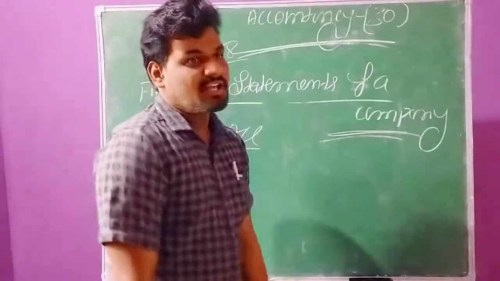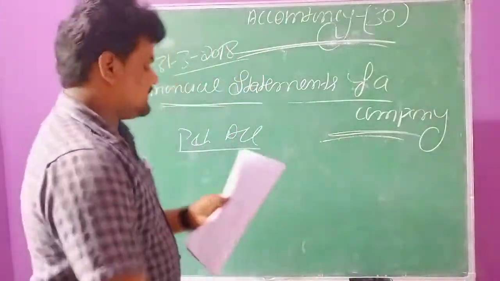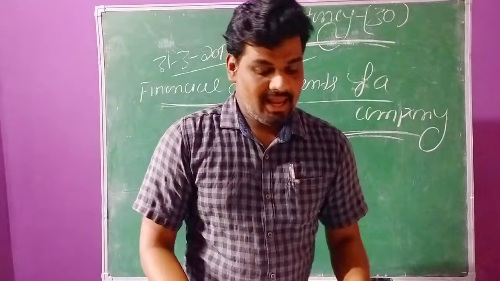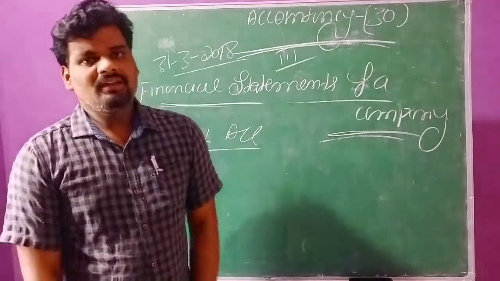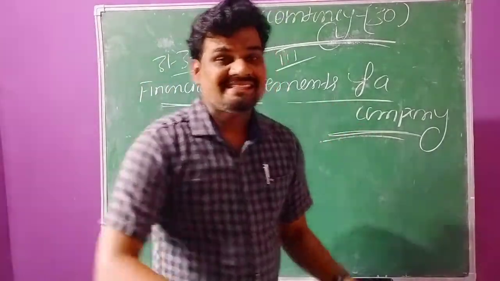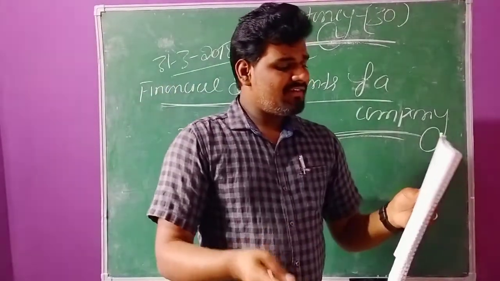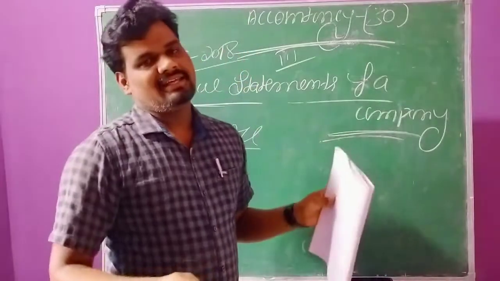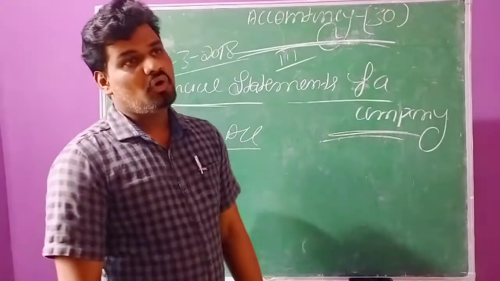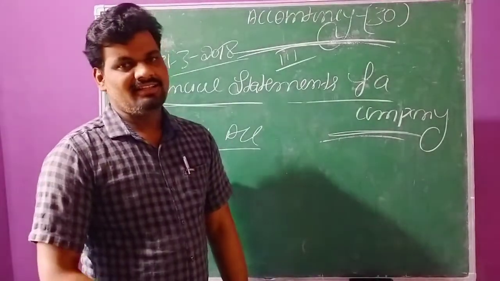Normally the financial statements are prepared at the end of the year only. As per Schedule 3 of the Companies Act 2013, we need to prepare the profit and loss account. For the preparation, they have given some data. Here they gave some assets and liabilities as well as incomes and expenses. While preparing the profit and loss account, there is no need to record any assets and liabilities. We need to record only incomes and expenses in the business.